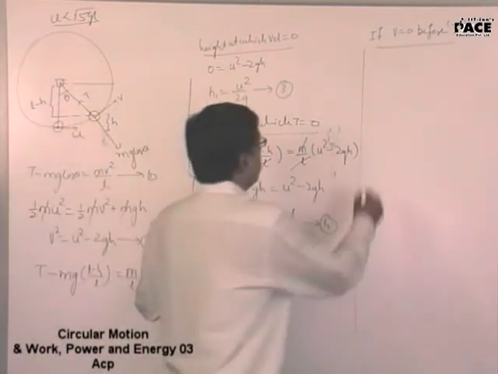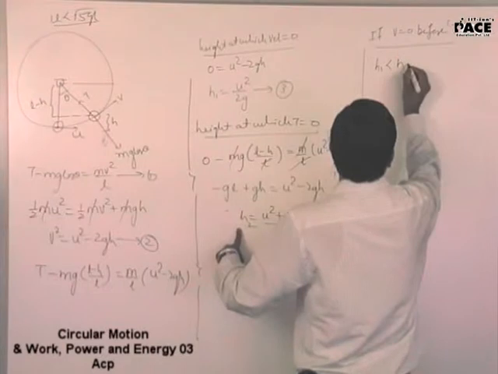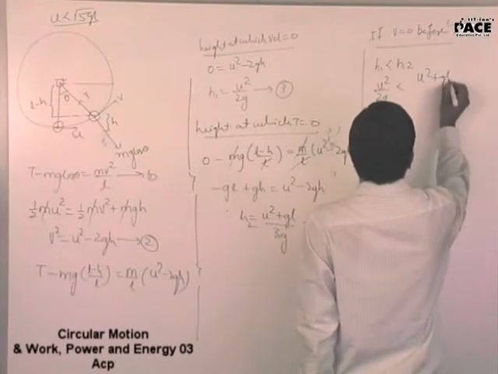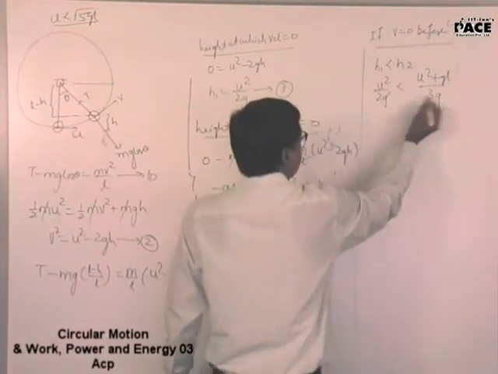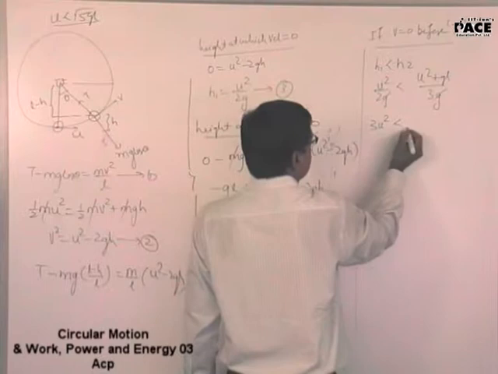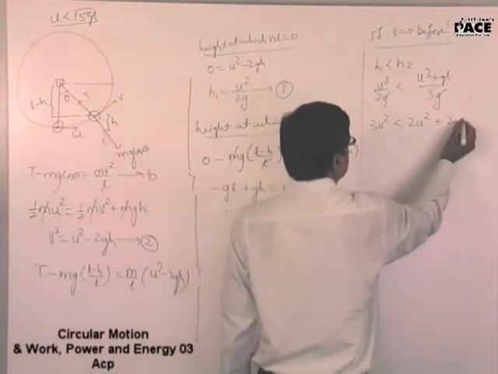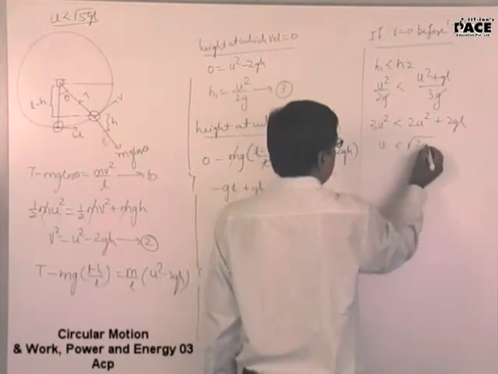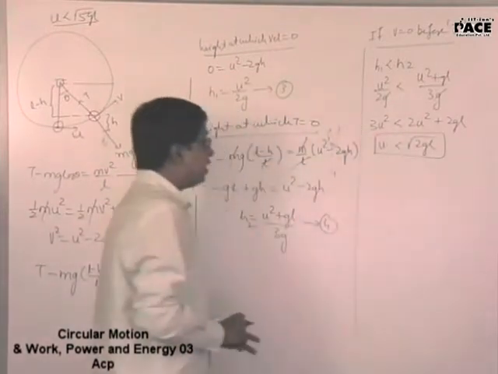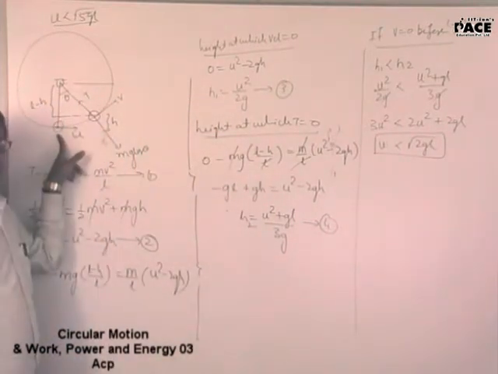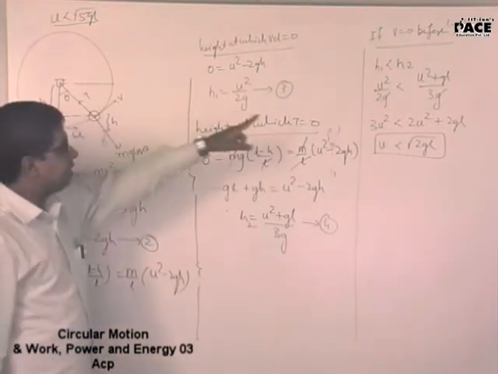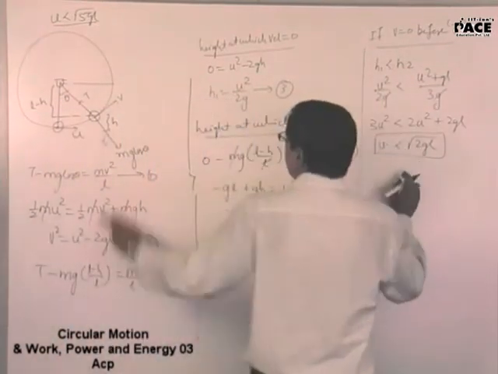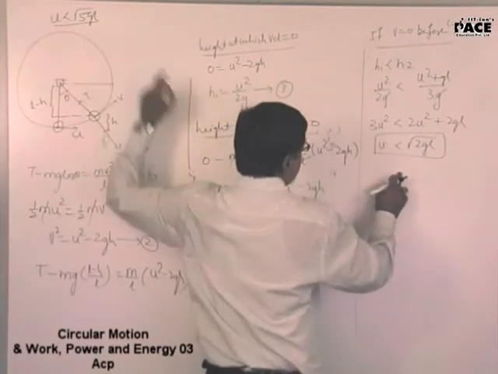Yes, sir. That should be it: h1 is lesser than h2. This implies u square by 2g is lesser than (u square plus gl) upon 3g. Now g gets cancelled. 3u square is lesser than 2u square plus 2gl. So u square is lesser than 2gl, u is lesser than under root 2gl. If the initial velocity I gave is lesser than root over of 2gl, then velocity becomes zero before tension. But remember, you are yet with the condition lesser than root over of 5gl.